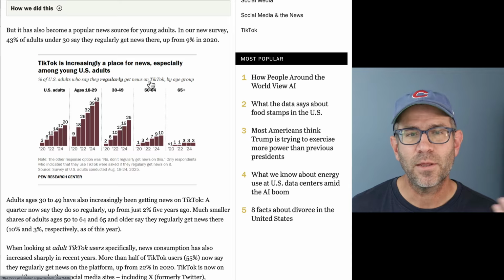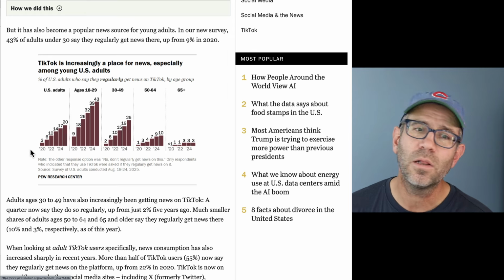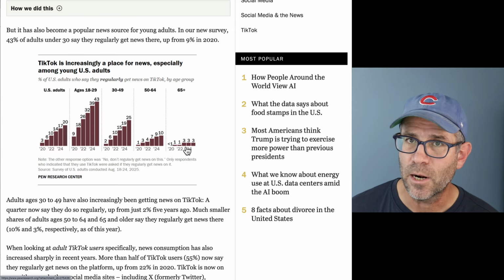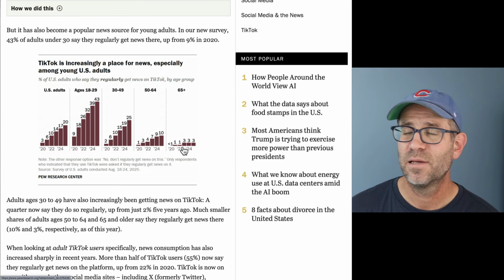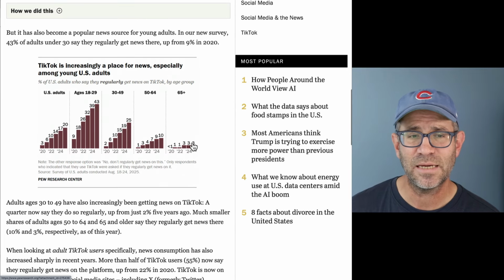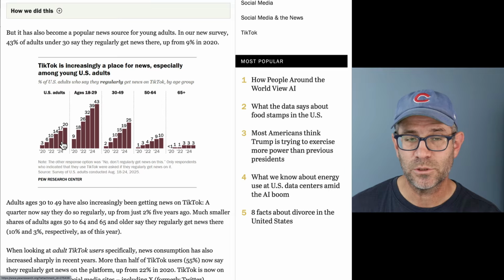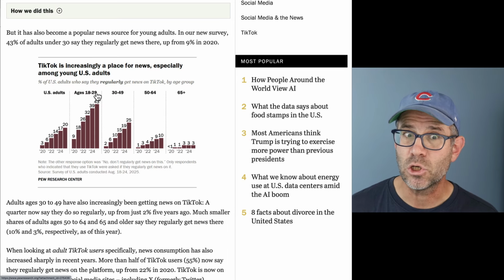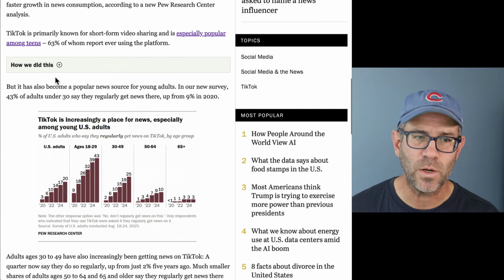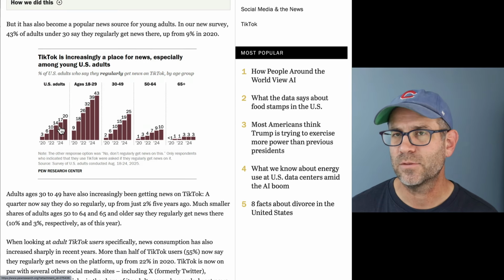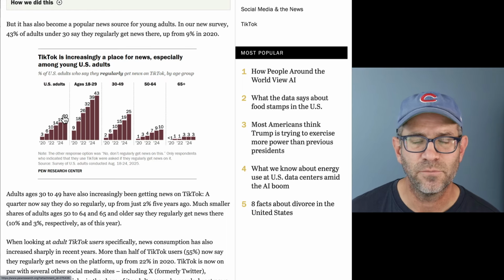And so this is regularly get news from TikTok by age group, right? This is across all age groups, all Americans, whether or not they actually use TikTok. So for 65 plus, very few of them get their news from TikTok, whereas for 18 to 29, far more than the average, which is US adults, get their news from TikTok. And so the headline is 1 in 5, that's 20% of Americans, and that's what we see here. 2025, 20%, 1 in 5 get their news from TikTok.